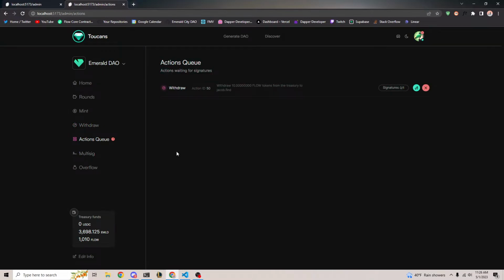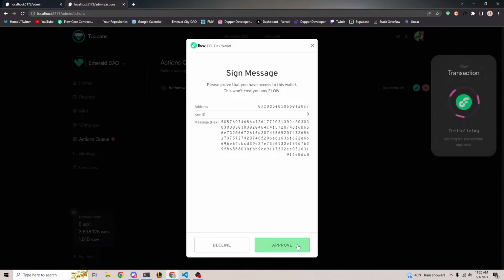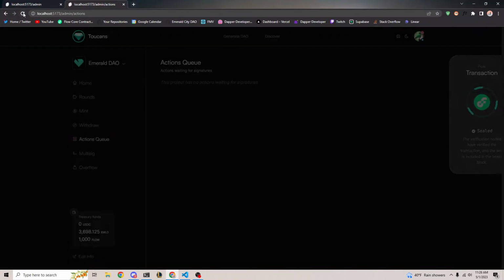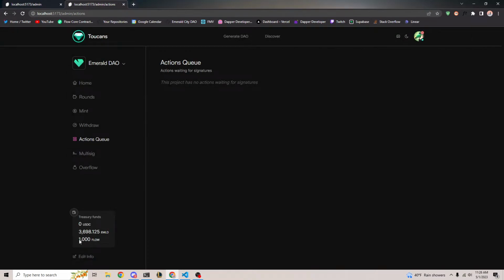Because I'm the only signer of this treasury right now, I just need to sign this and then it'll go through. So you'll see the action says withdraw 10 flow tokens from the treasury to Jacob.find. Now, Jacob.find is just a placeholder at the moment. This will be replaced with whoever it's going to withdraw to. So if I say, you know what, I want this to happen, I can go ahead and sign this. Approve and sign the transaction. And now the action is gone. And you can see we only have 1,000 flow token left in the treasury. So the 10 was withdrawn to my account.